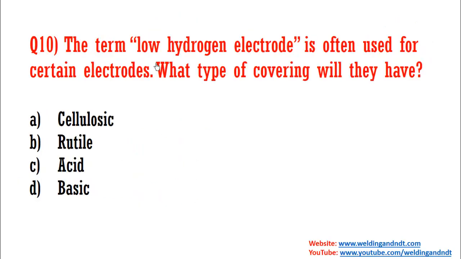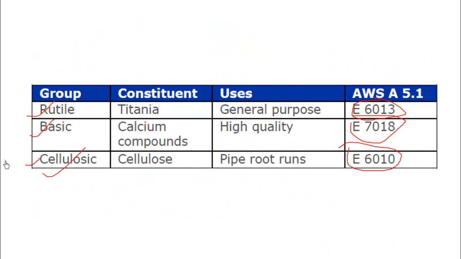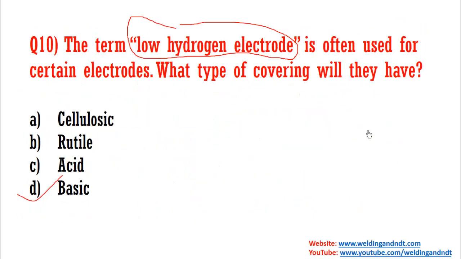And now the last question: the term low hydrogen electrode is often used for certain electrodes. What type of covering will they have? It is asking about the covering of the low hydrogen electrode. For a low hydrogen electrode, the covering is basic. I had shown this in the previous slide, let me go back here. This basic one is the low hydrogen electrode, and the very popular electrode is E7018. So the answer is basic.